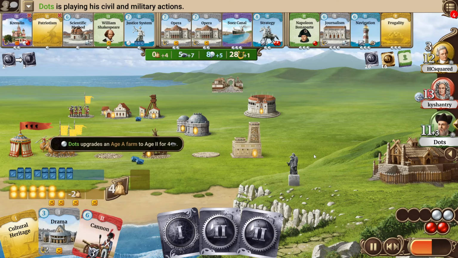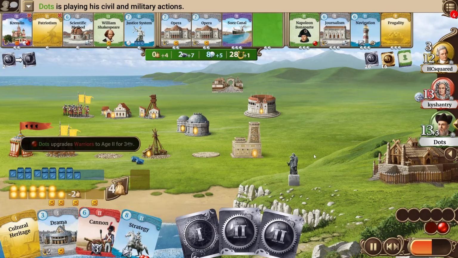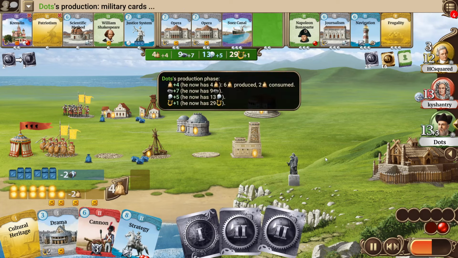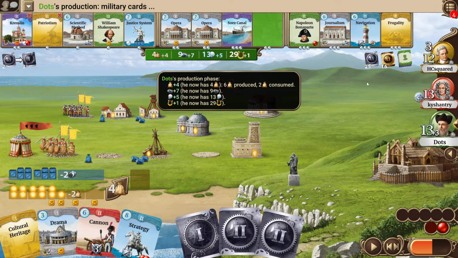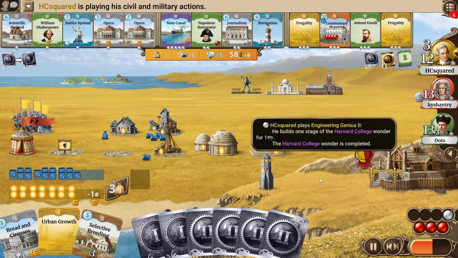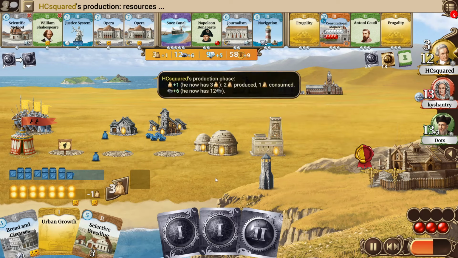Dots goes for some upgrades to selective breeding, has now enough food to get a population at the next turn, also takes the strategy to be a bit better prepared for the military. And I mean, one way to beat kyshantry, who science and culture production wise has a strong position, could be with the military, because with low population at some point it could get difficult for him to defend himself nicely. HCsquared this turn will finish the Harvard College, is now sitting at 9+5 science production, so that will be very helpful for him. He can go for a government form at the next turn, and then he also upgrades one more mine.